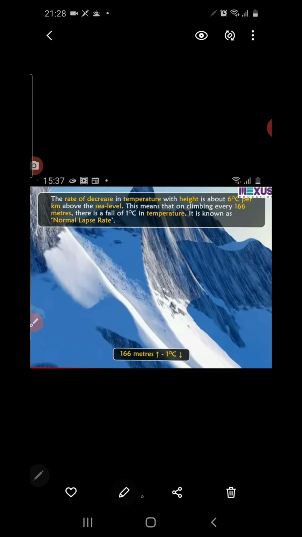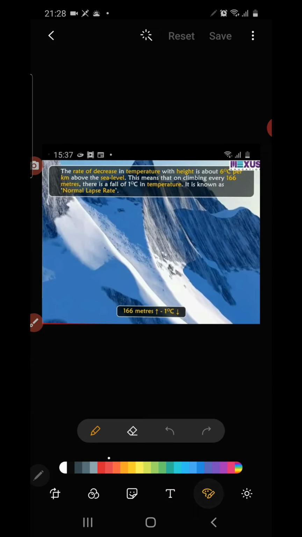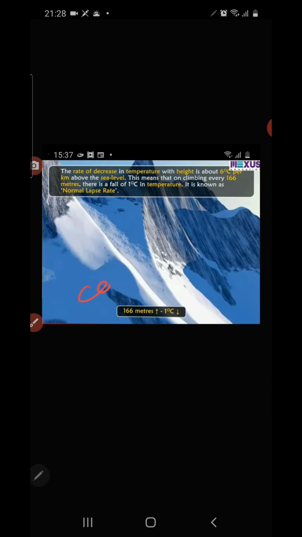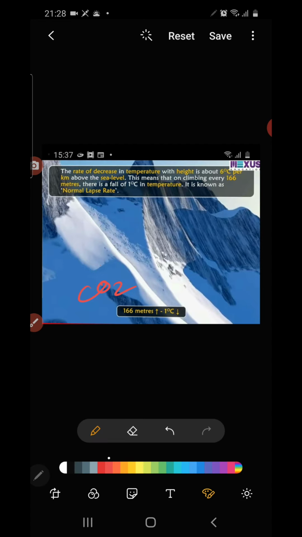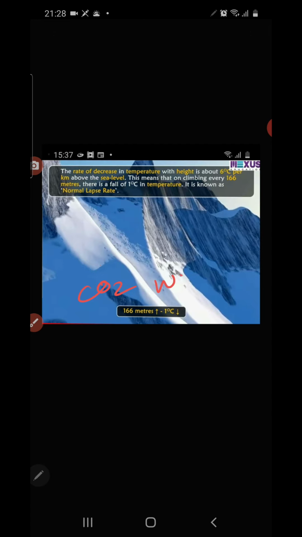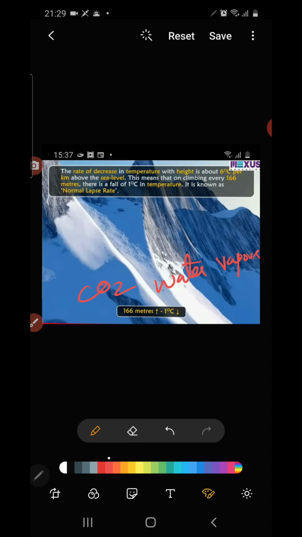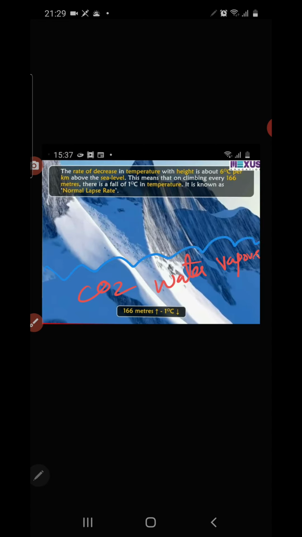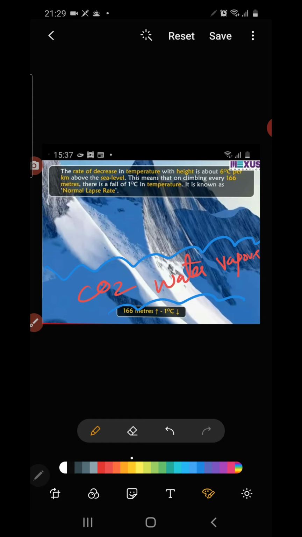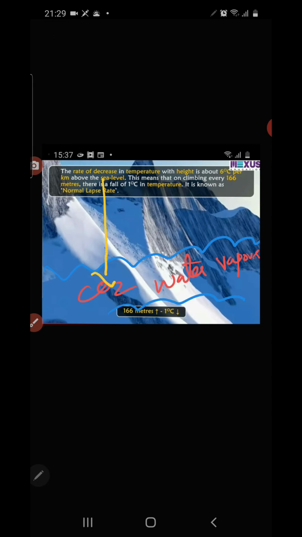Gases like carbon dioxide, CO2, is one of the important gases which absorb the heat energy. Then water vapor is there, dust particles are there, so many other gases are there. We learned about greenhouse gases. They trap the heat energy. So these heavy gases are found at the lower layer of the atmosphere. Understood?